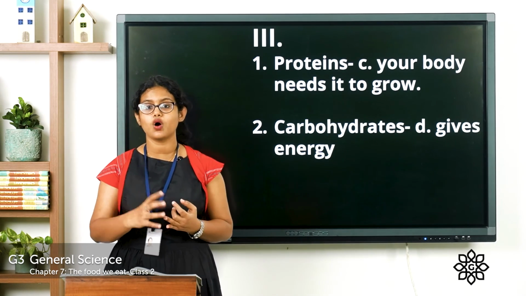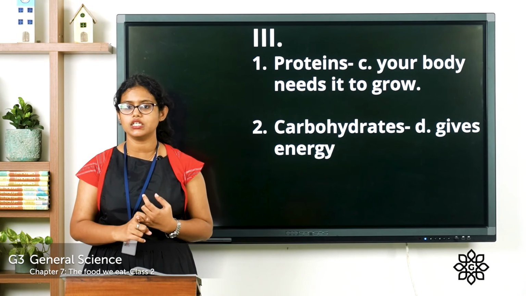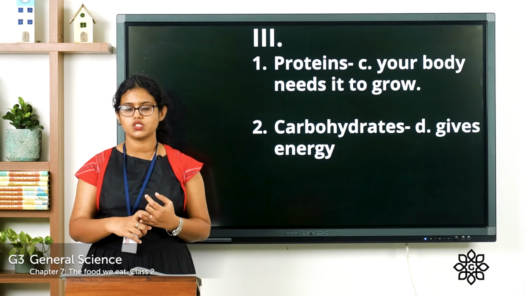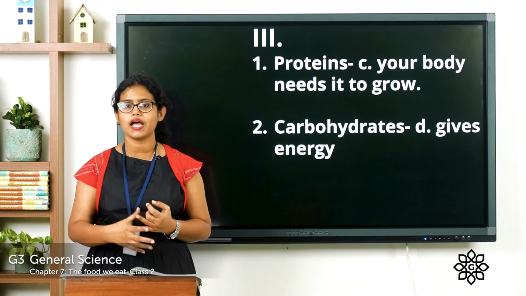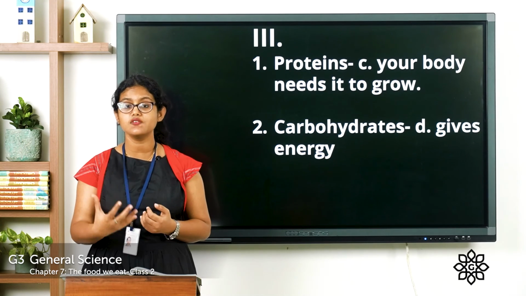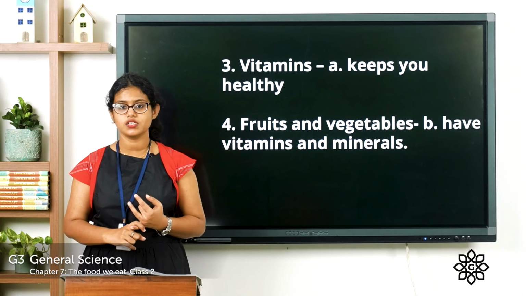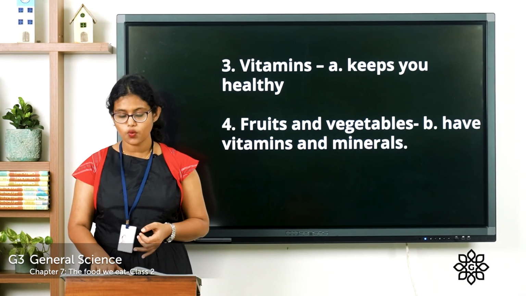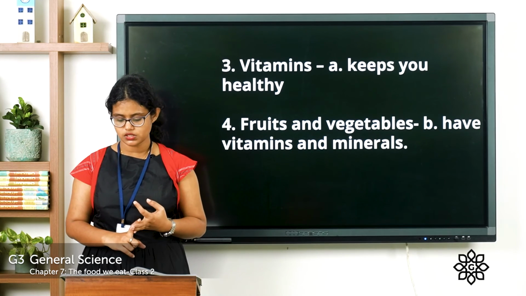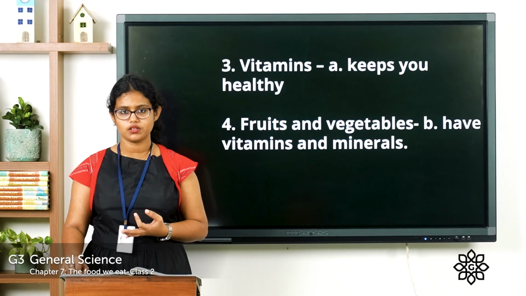Second one, carbohydrates. So carbohydrates, you can match it with letter D. It gives us energy. So food items which are rich in carbohydrates and fat, we call them as energy-giving food. So third one, that is vitamins. So the answer is A, keeps you healthy. And the fourth one, fruits and vegetables. So we can match with letter B, have vitamins and minerals.